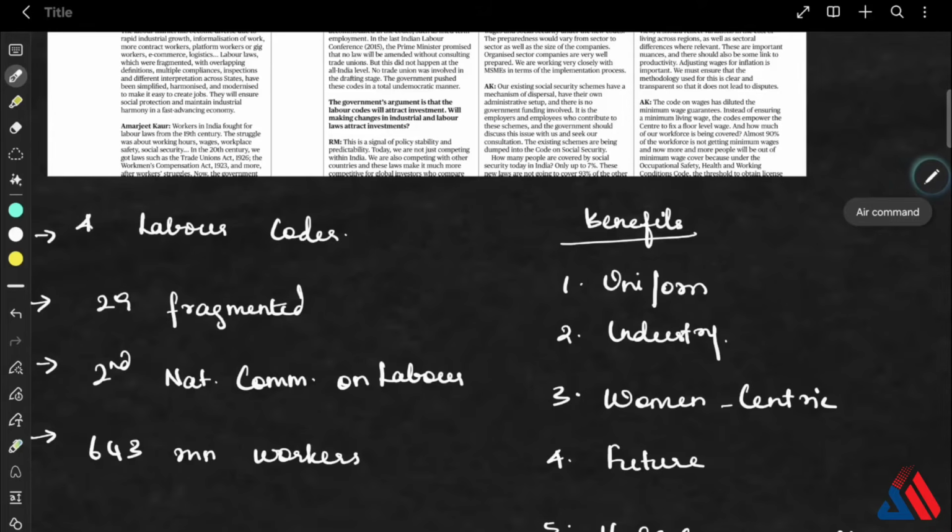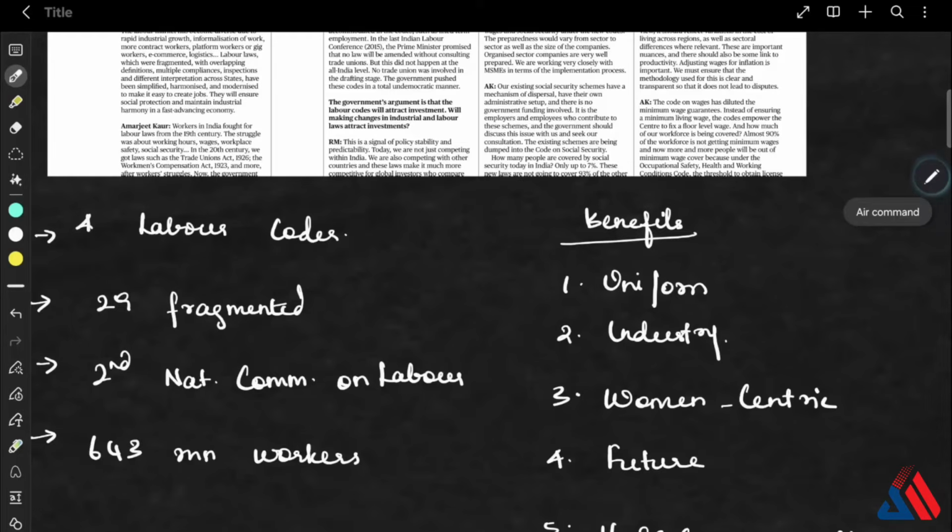There are stronger occupational safety norms like safety committees and free annual health checkups, and now social security is also extended to gig workers, platform workers, and the unorganized sector. And there is universal ESIC coverage without any geographical limits. And they have also led to the creation of a National Social Security Fund. So these are the major benefits for workers. Now, what are the major benefits for the industry?